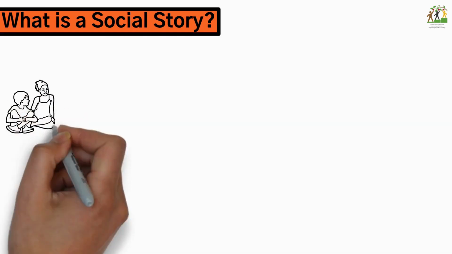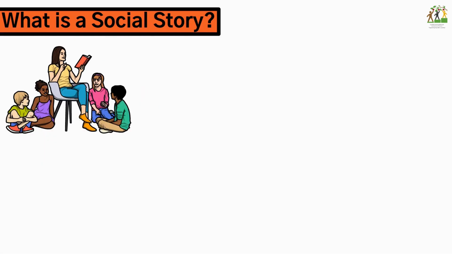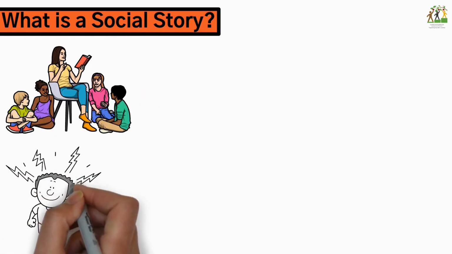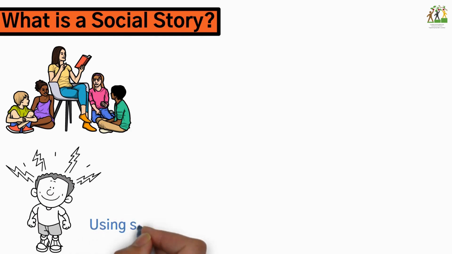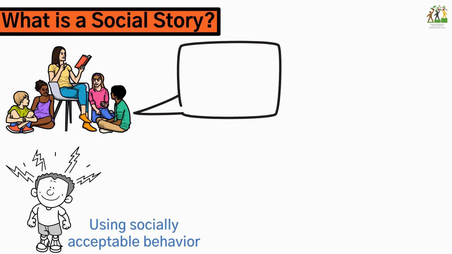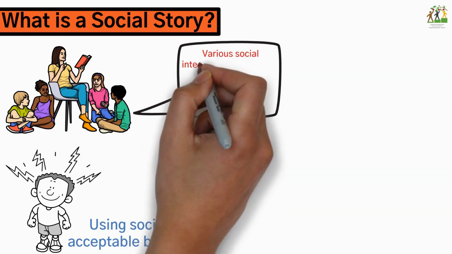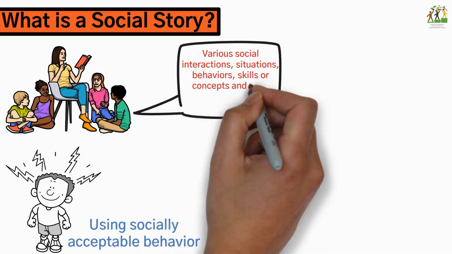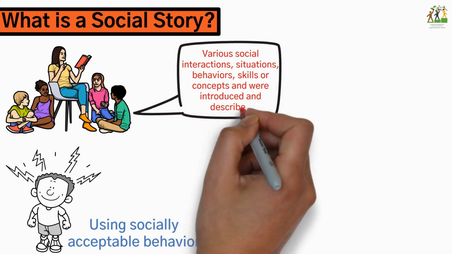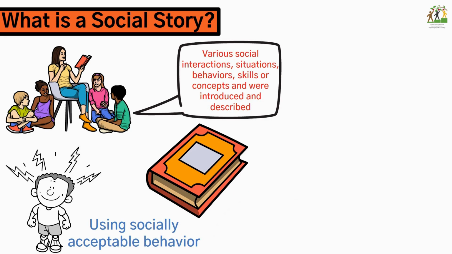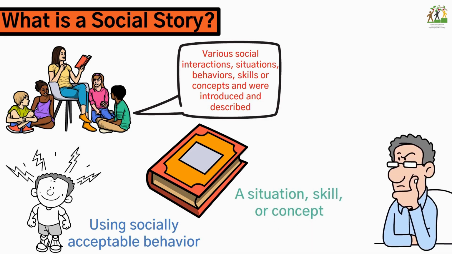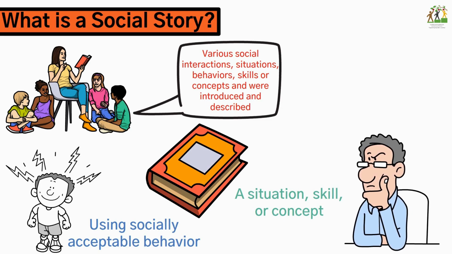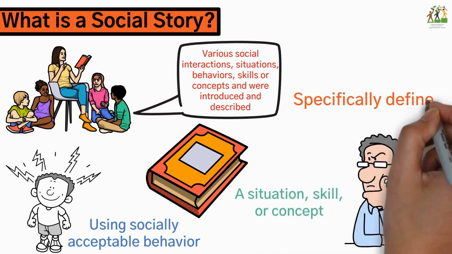A social story is a scripted story that helps a student learn language and strategies for navigating stressful situations while using socially acceptable behavior. A social story can be a written or visual guide describing various social interactions, situations, behaviors, skills, or concepts, and were introduced and described. A social story describes a situation, skill, or concept in terms of relevant social cues, perspectives, and common responses in a specifically defined style and format.